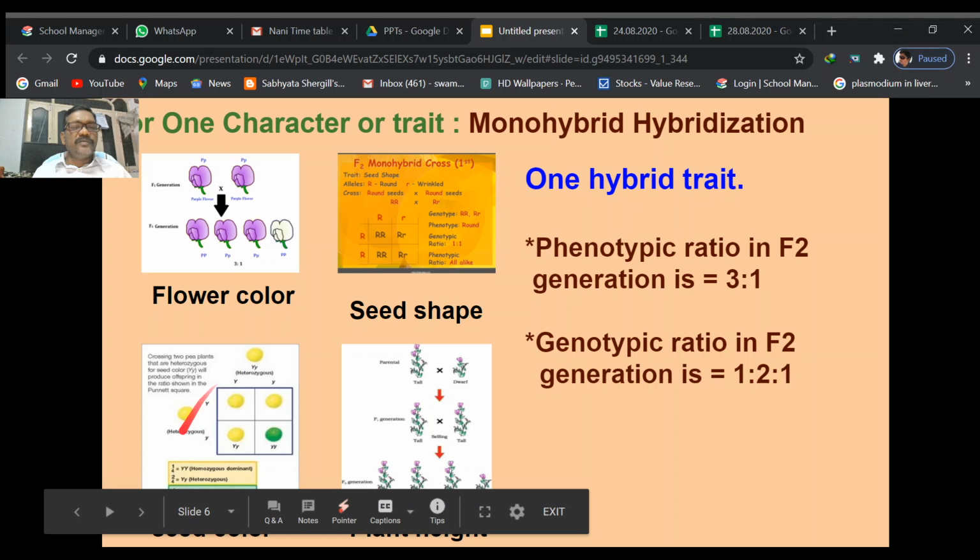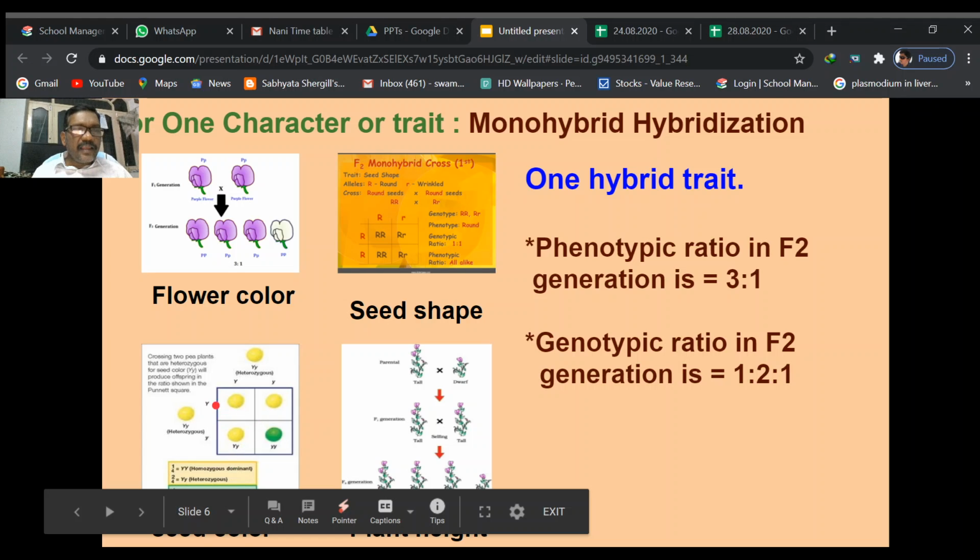So all are heterozygous dominant, likewise in the heterozygous tall plant, here the heterozygous dominant is the yellow color. Between these heterozygous or hybrid plants, if they are self-pollinated, they produce capital Y and small y alleles. Those capital Y and small y alleles combine here. This is capital Y allele, this is capital Y allele, this is small y, this is small y.